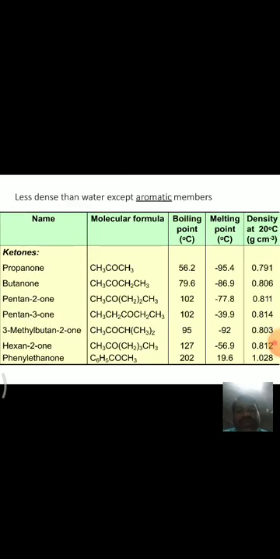And coming to some properties of ketones, that is boiling points, melting points, and density values of ketones. Again, aliphatic ketones are liquids at room temperature, and moreover the density values of aliphatic ketones are less dense than water, and aromatic ketones are more dense than water.